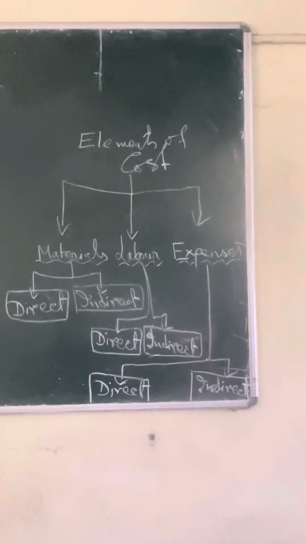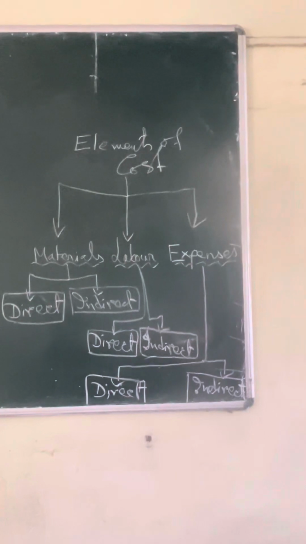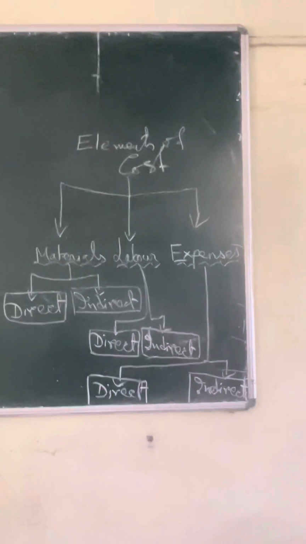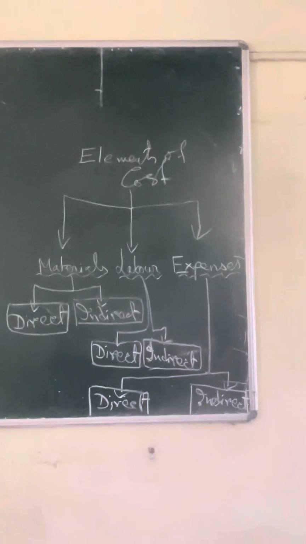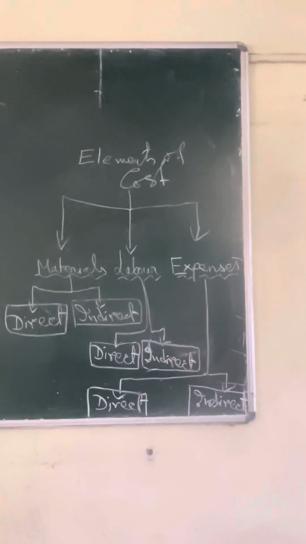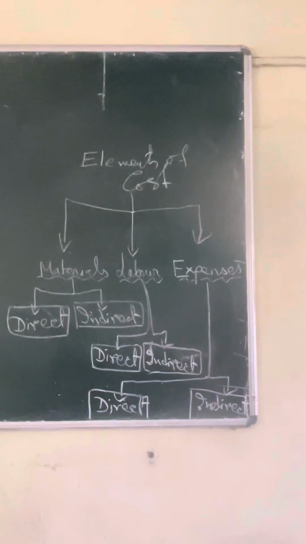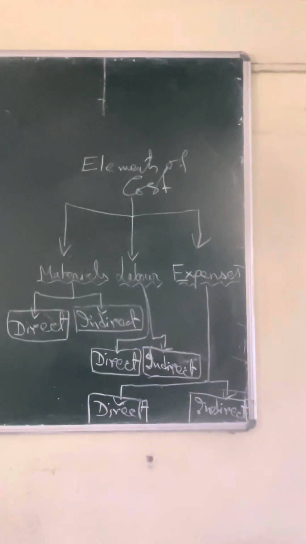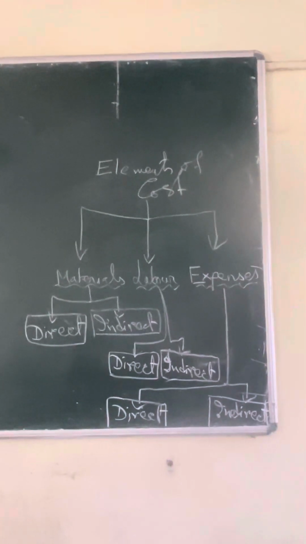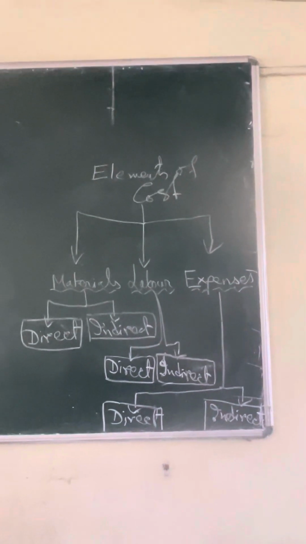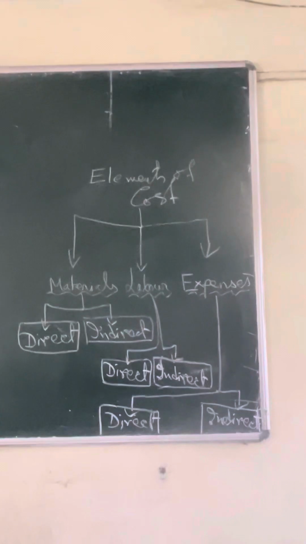But there may be a question: what are the elements of cost? Then your answer will be material, labor and expenses. Material, labor, expenses, these are the three elements of cost. Whatever you produce, these things will be there. Anything you produce, you will find three elements: materials, labor and expenses.